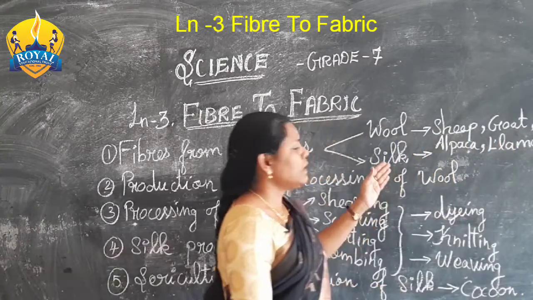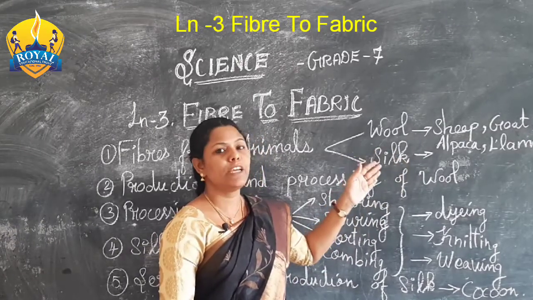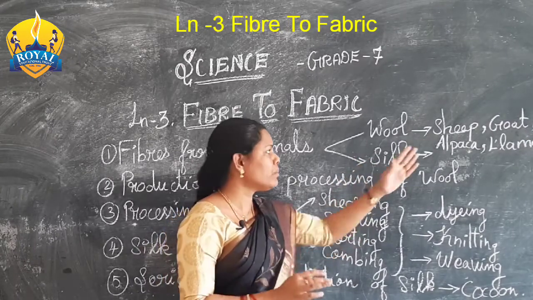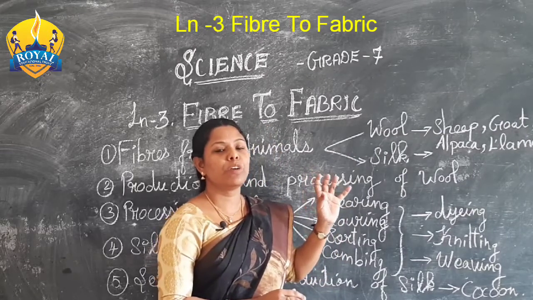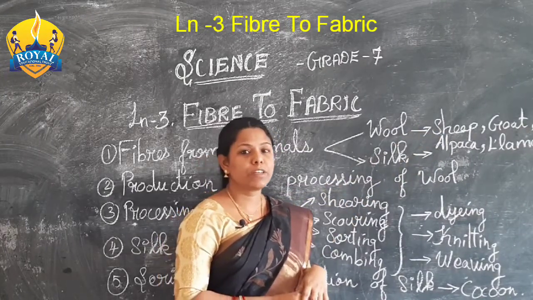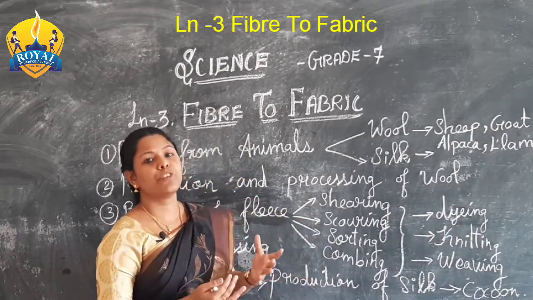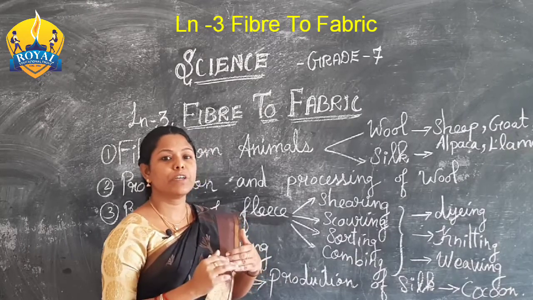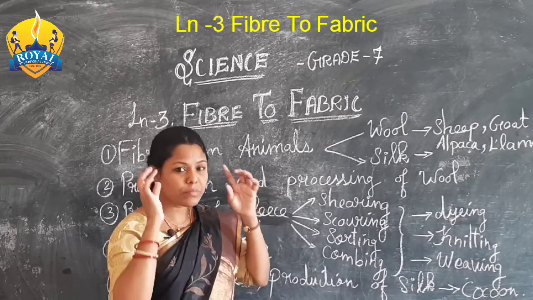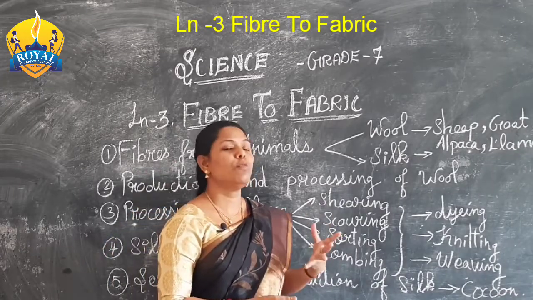Okay. These are the animals from whose bodies we take wool. The big production of fiber usually comes from the sheep. Sheep is one of the major animals that give more fiber for making woolen clothes, sweaters and shawls. And also monkey caps, gloves and socks, like that the wool is used for us.